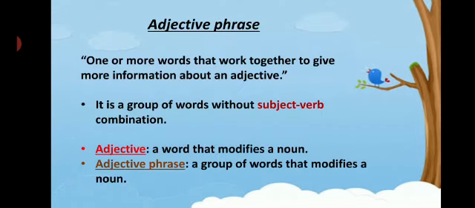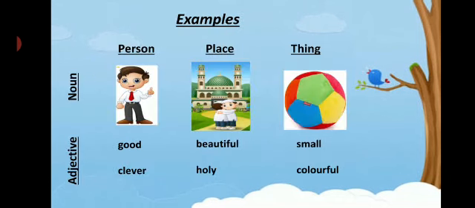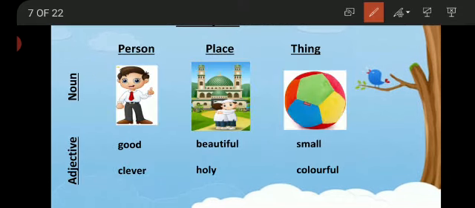Yes students, there are some examples for you. Now noun is the name of a person, place or a thing. Here is a picture of a person, this is a place and this is a thing. Now adjective is a word that adds quality to a noun. It means that it somehow describes any person, any place, anything, by describing the qualities.